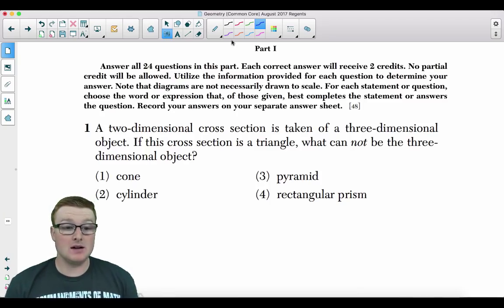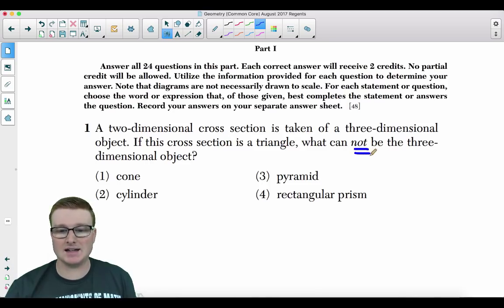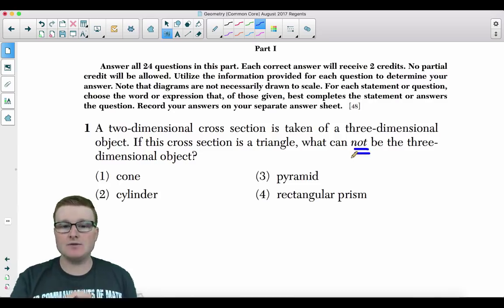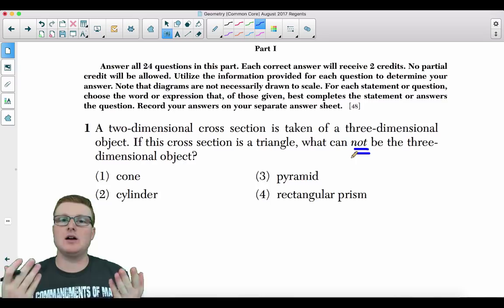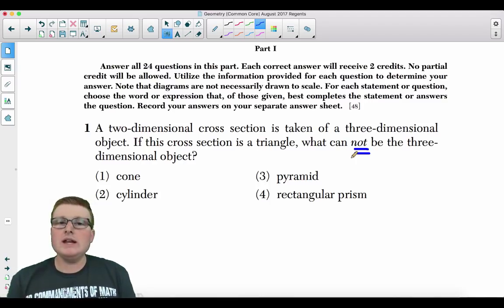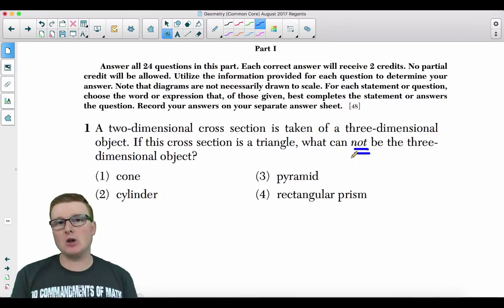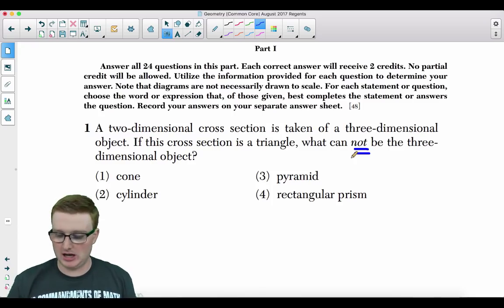Here we go. Number 1 says, a 2-dimensional cross-section is taken of a 3-dimensional object. If this cross-section is a triangle, what cannot be the 3-dimensional object? So we have these 4 figures at our disposal in the multiple choice. What we need to do is determine which of the following figures cannot produce a triangular cross-section.